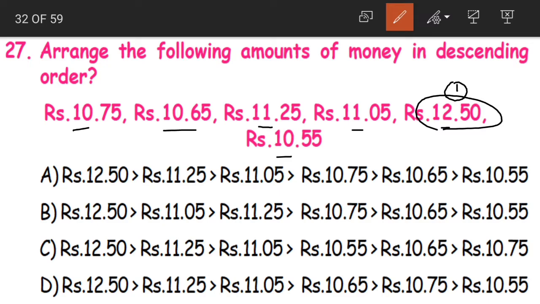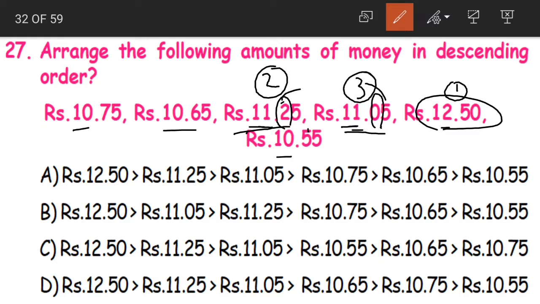Then we have our 11. But in 11 we have 2. We have 11 rupee 25 paise and 11 rupee 5 paise. Which is the bigger one? The first two digits are same. When we compare the third one, this 2 is the bigger one. So 11 rupee 25 paise comes next and then 11 rupees 5 paise.